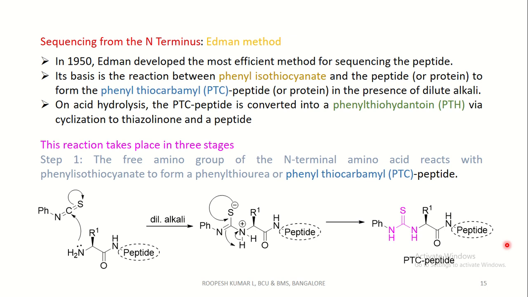This reaction takes place in three stages. Step 1: the free amino group of the N-terminal amino acid reacts with the phenyl isothiocyanate to form a phenylthiourea or phenylthiocarbamyl peptide, that is the PTC peptide. See here, a free amino group reacts with the phenyl isothiocyanate in the presence of dilute alkali. It forms a salt and resonates to give PTC peptides.